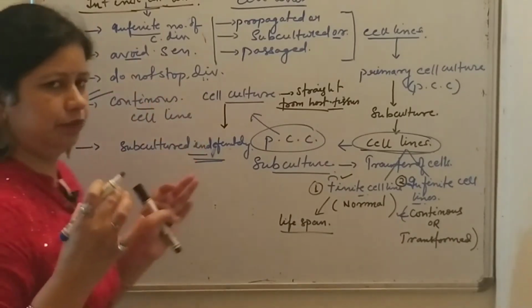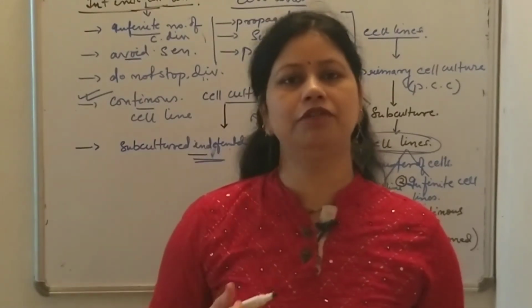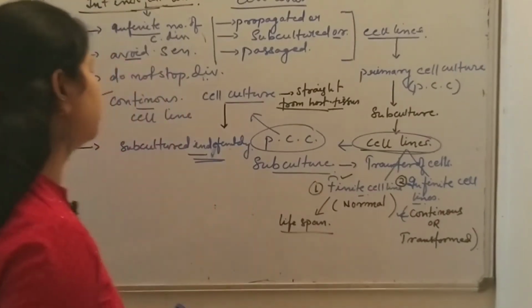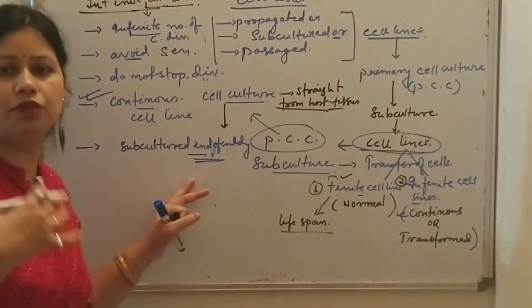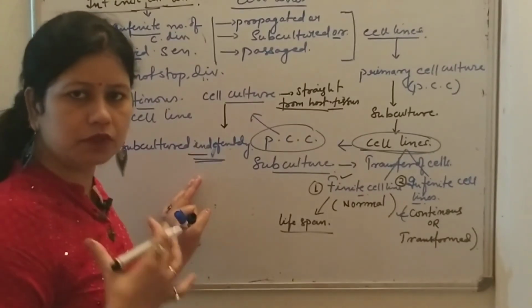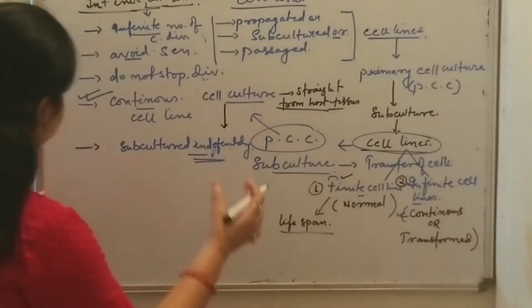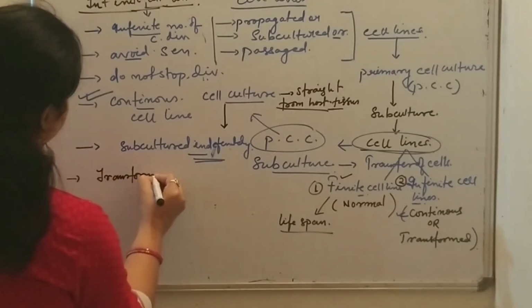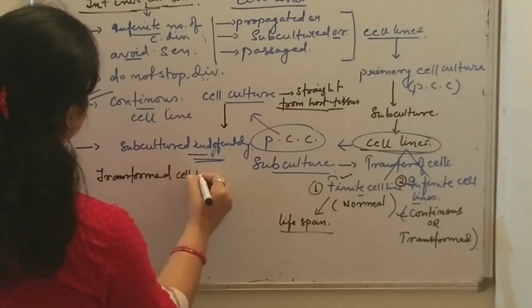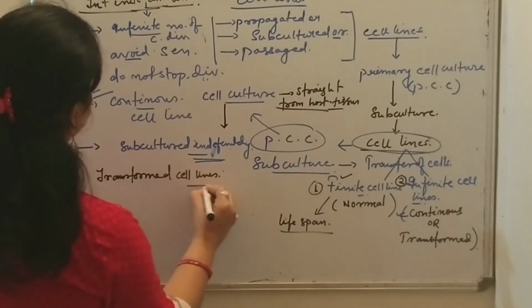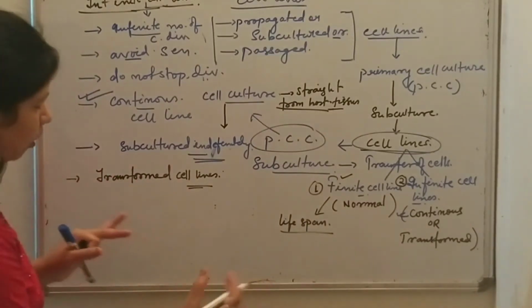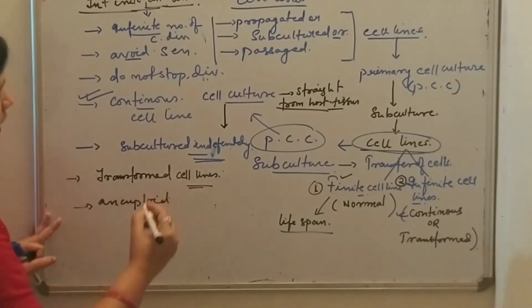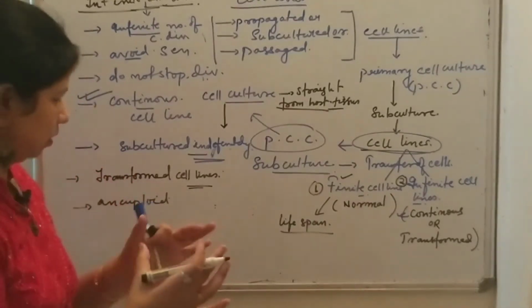One more term given to the infinite cell line is the transformed cell line. Why is it known as transformed cell line? Due to some transformation of the characteristics of the immortalized cells. They are usually aneuploid, which means they can overproduce proteins.